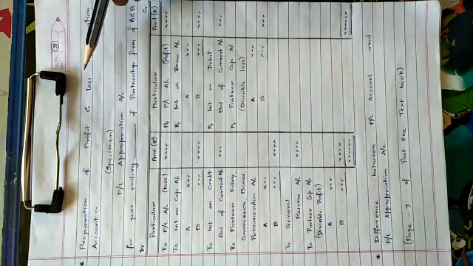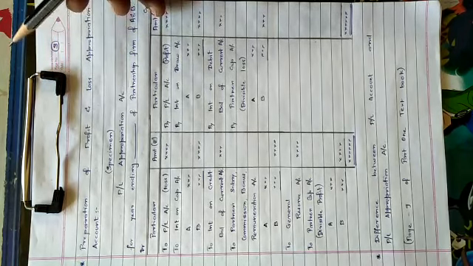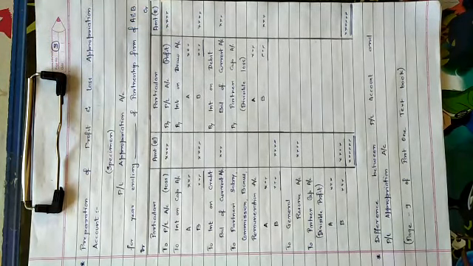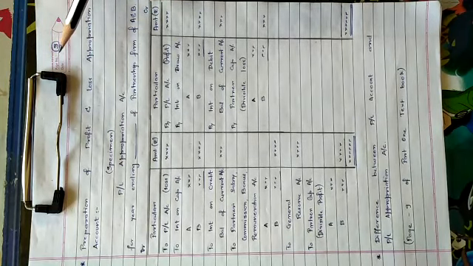Now in case of partnership, we will be preparing 5 things, that is trading account, profit and loss account, then profit and loss appropriation account, then partners capital account, and finally balance sheet. 2 additional things are prepared in case of partnership firm. One is P&L appropriation account and second is partners capital.